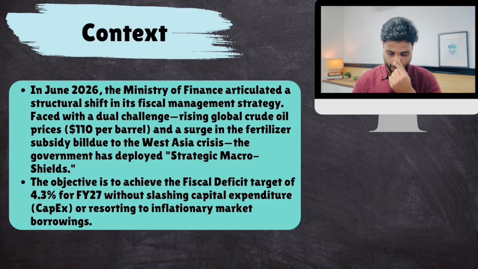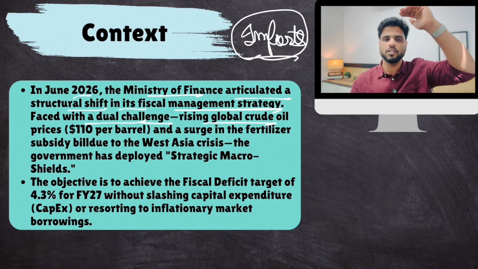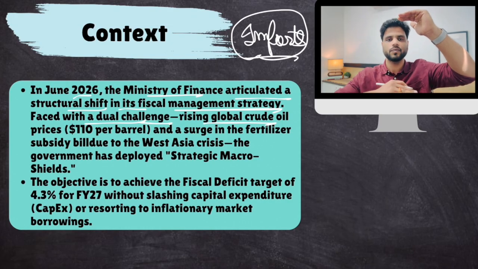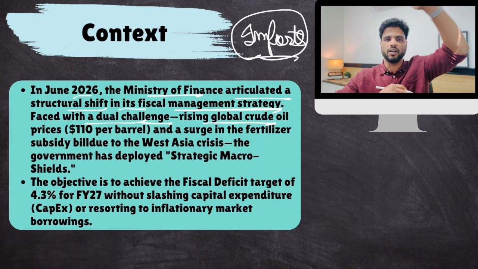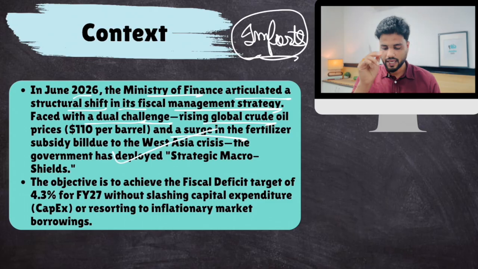Okay, so let's talk about this. So strategic macro shields. In June 2026, Ministry of Finance articulated a structural shift in its fiscal management strategy, faced with the dual challenge of rising crude oil prices and surge in fertilizer subsidy. Because most of our fertilizers come through imports, and imports are becoming expensive. So market price of fertilizers is very high, but government promises farmers a fixed price. Now, if market price increases further, government subsidy bill also increases. This is creating fiscal challenges. Okay, so this is happening.